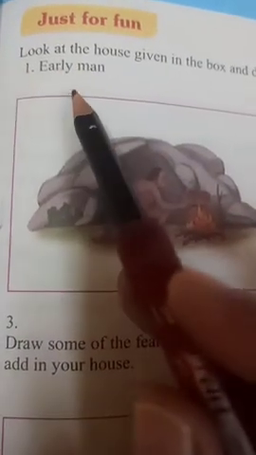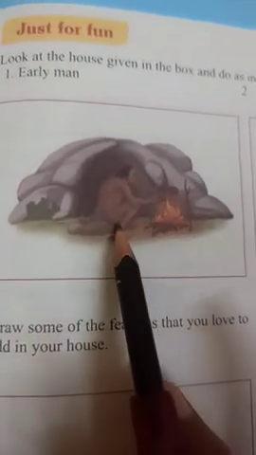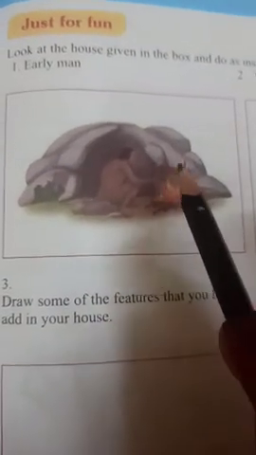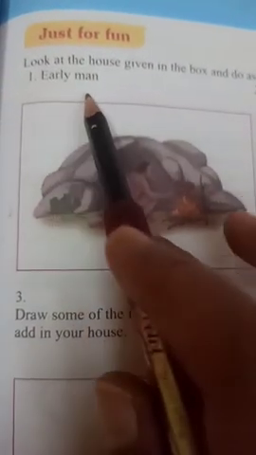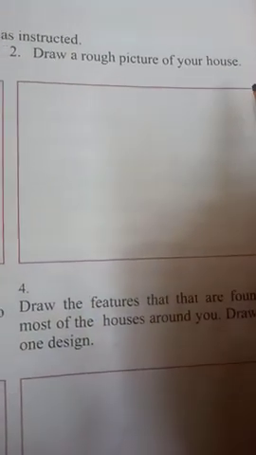Okay, if the first task they have given is early man, then which kind of house do you make? You can make a cave. So they have done the first one for you, and this is a kind of clue they are giving you. And the second statement, you can see, draw a rough picture of your house.